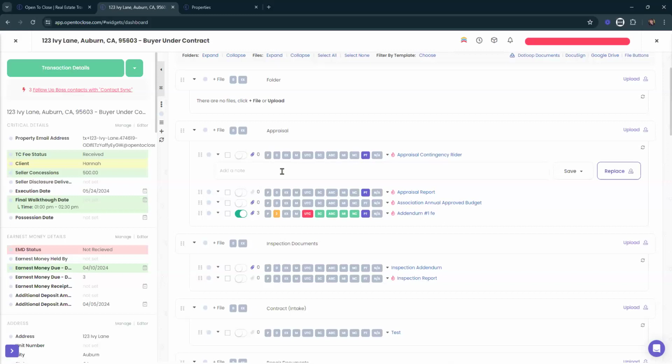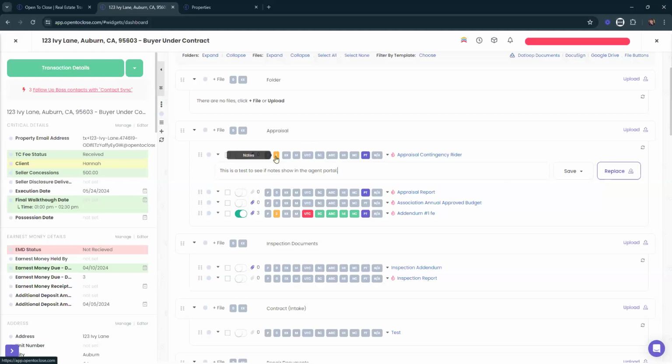I can come here and add in, this is a test to see if notes show in the agent portal. Okay, just going to add that note. We'll say save as new. Now that that's been added, we see that it's on there, but there's no way to make it that it's either seen or not seen, right?